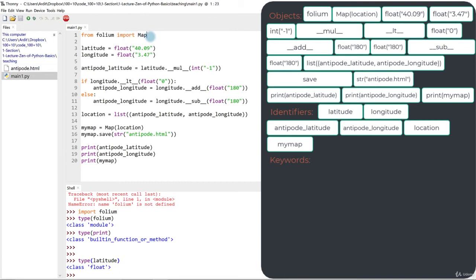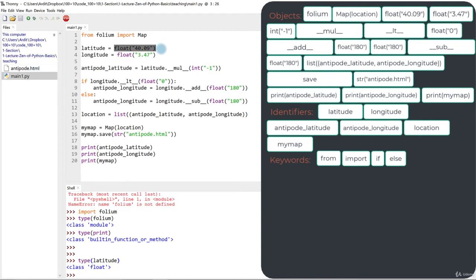Maybe you're using another editor and you'll see them in a different color. But in this code, from, import, if, and else are all keywords. You can see the difference that they don't have these round parentheses after them like you have with objects.